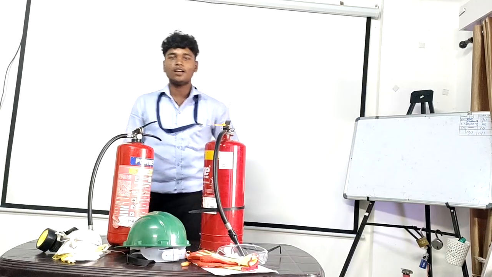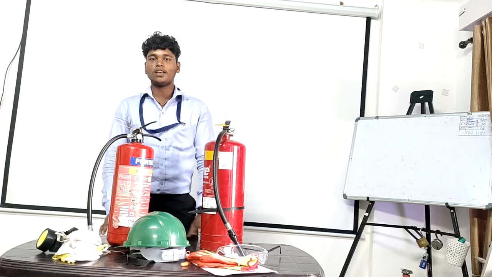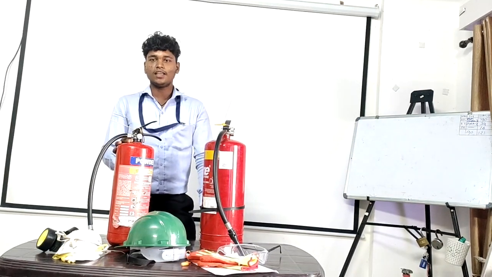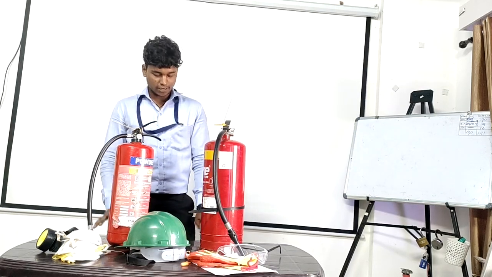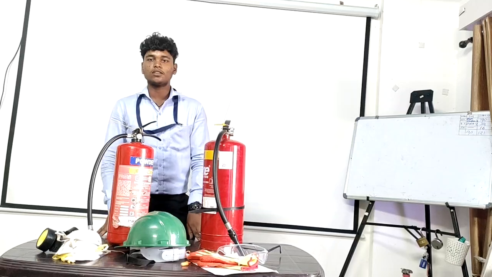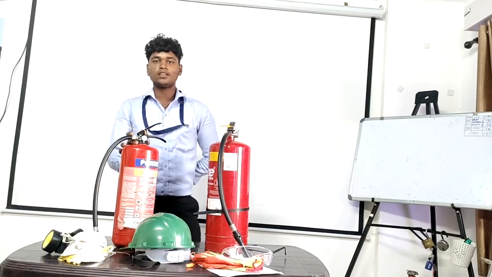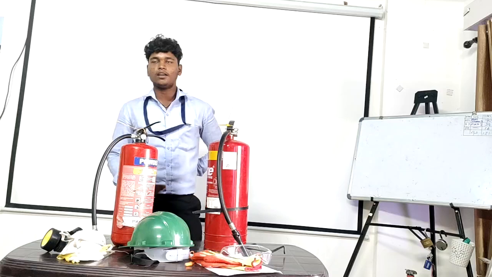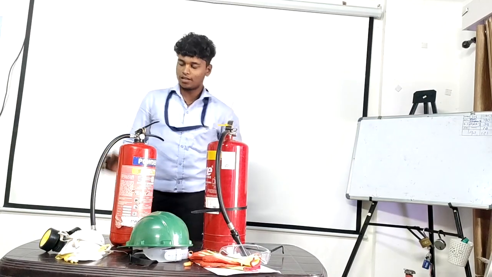In Class C, it is electrical fire. It is produced by short circuits or any other type of fault. In Class D, it is combustible metal like aluminium, magnesium. It will react with water, and by that it will produce fire. In Class K fire, it is kitchen fire. Kitchen fire includes such things as oil and vegetable waste, and any other substances.